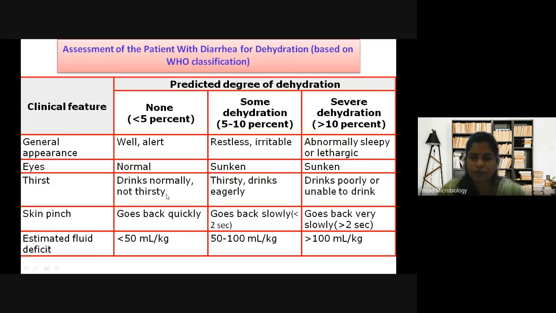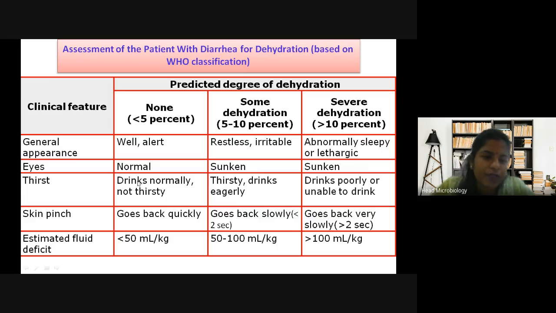Eyes are sunken. I showed you the picture of sunken eyes, no? Sunken eyes means what? The eyes have gone inside, into the socket, and you can see dark circles around the eyes. That is called sunken eyes when it goes inside. Then they drink poorly and are unable to drink. Because of severe weakness, they are not able to drink.